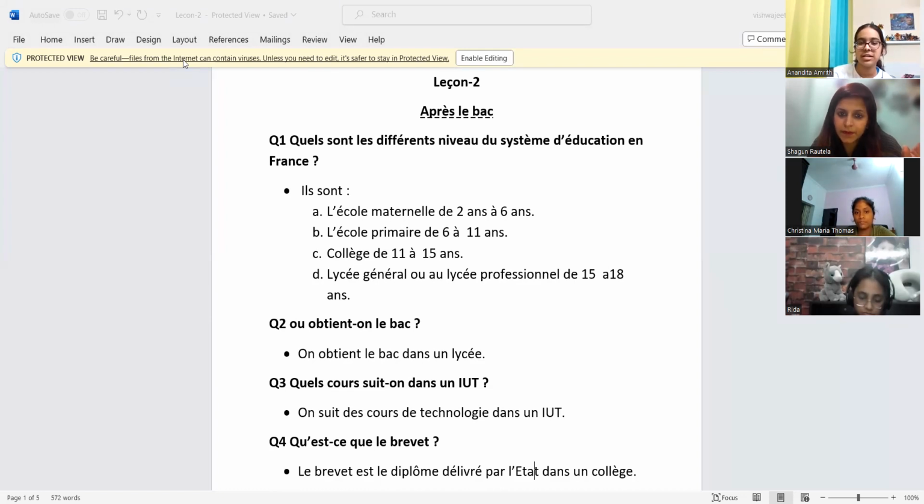Then primary, from 6 to 11 years. Then high school, from 11 to 15 years. Then college, from 15 to 18 years. So école maternelle is like kindergarten, when the child starts school.